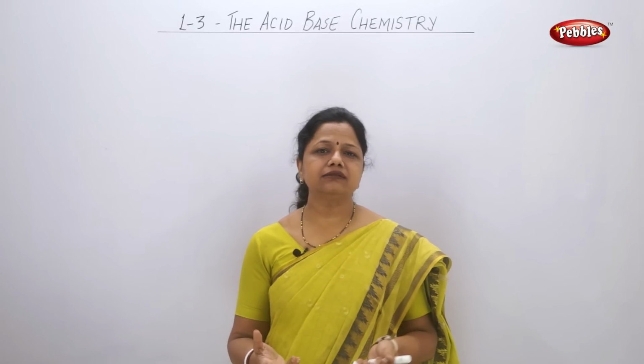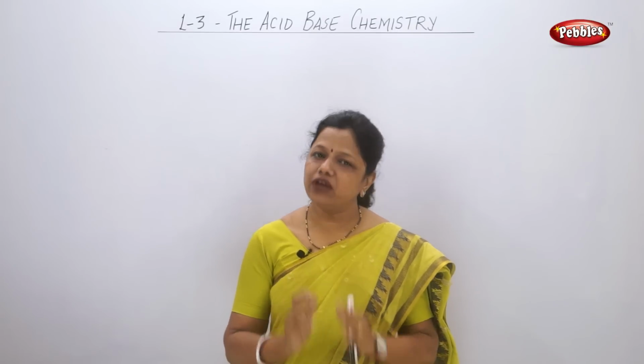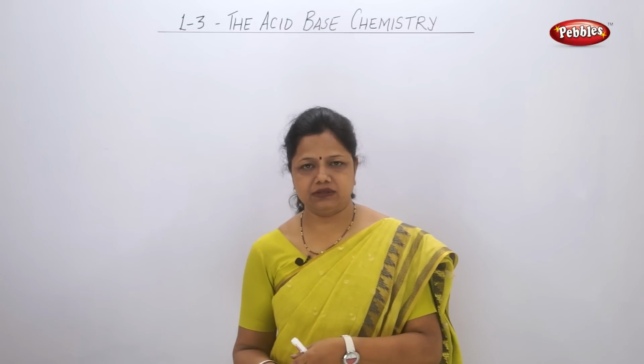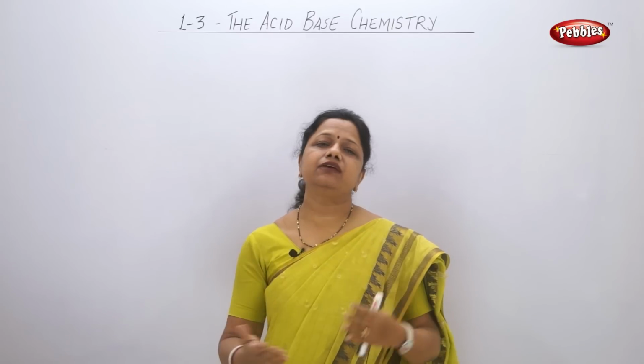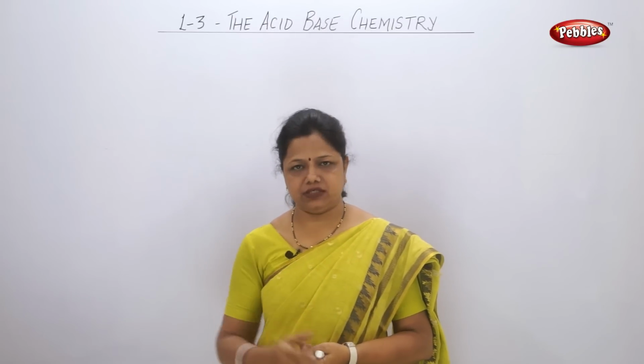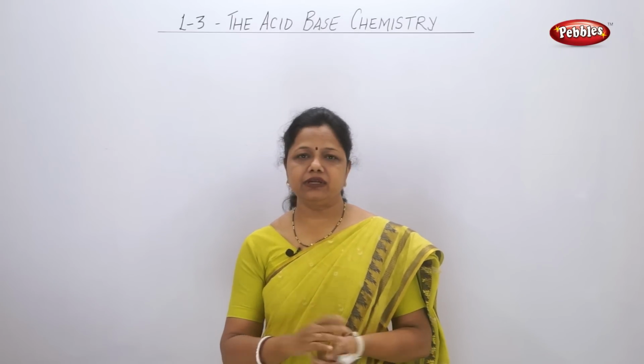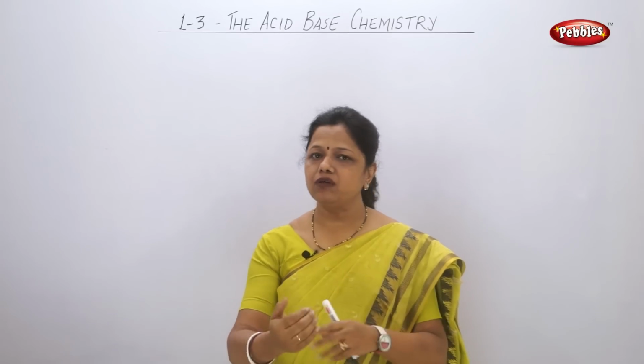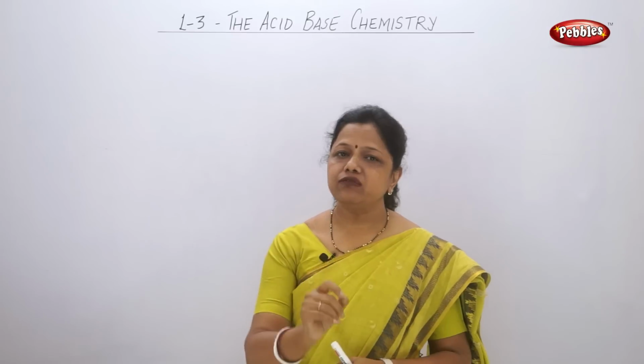These indicators only indicate whether a substance is an acidic substance or a basic substance. Very easily we can find out by the color change. Now there is an activity in your book, activity 3.2, which is followed by a table that we have to fill up.